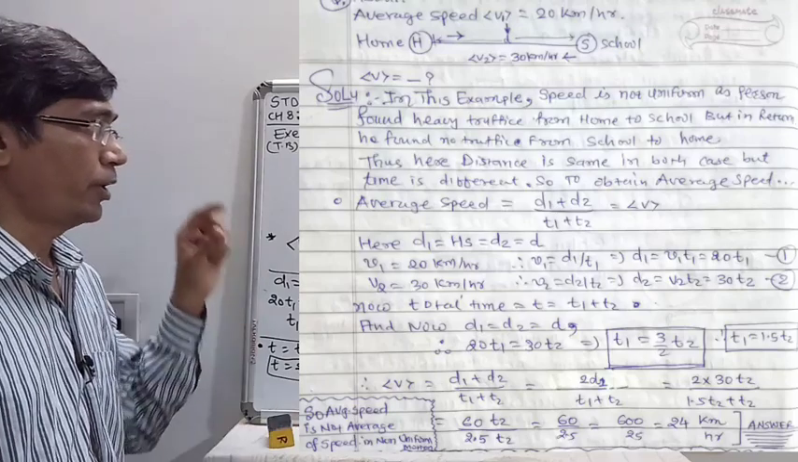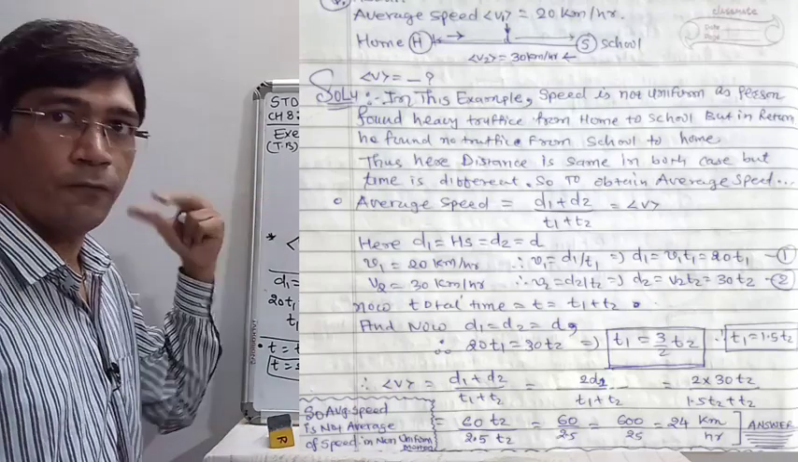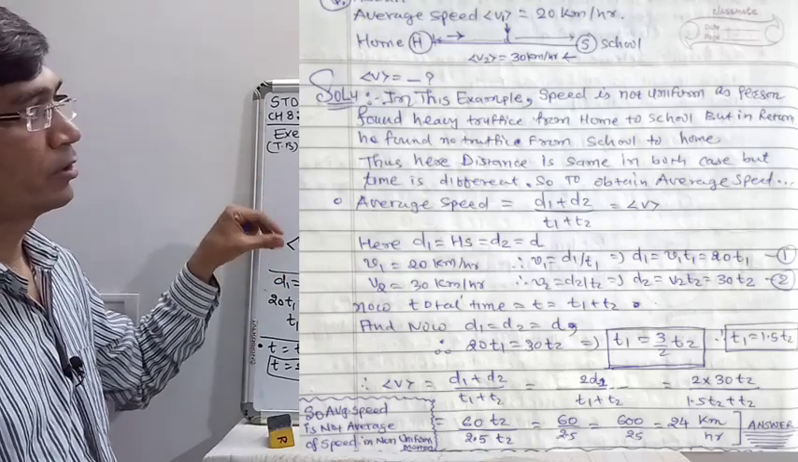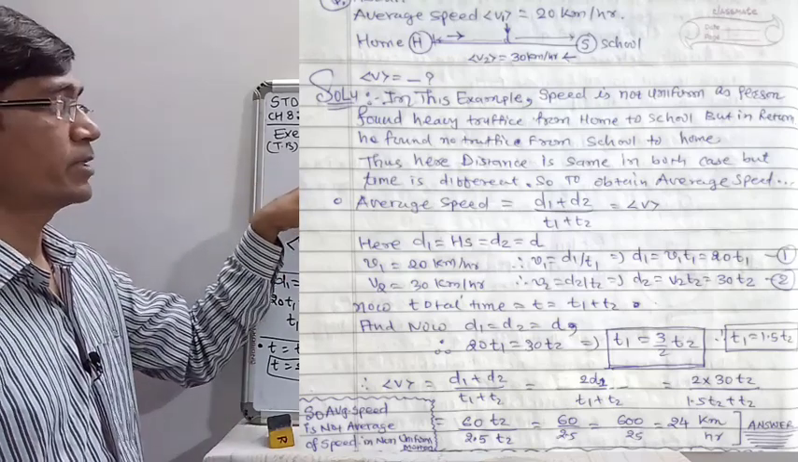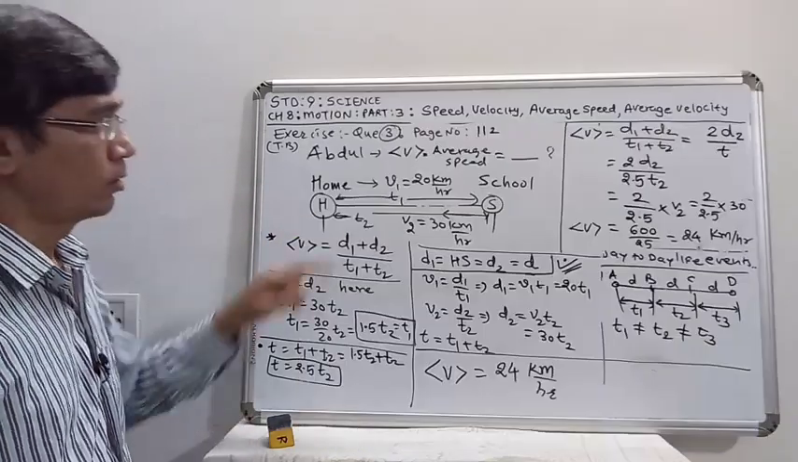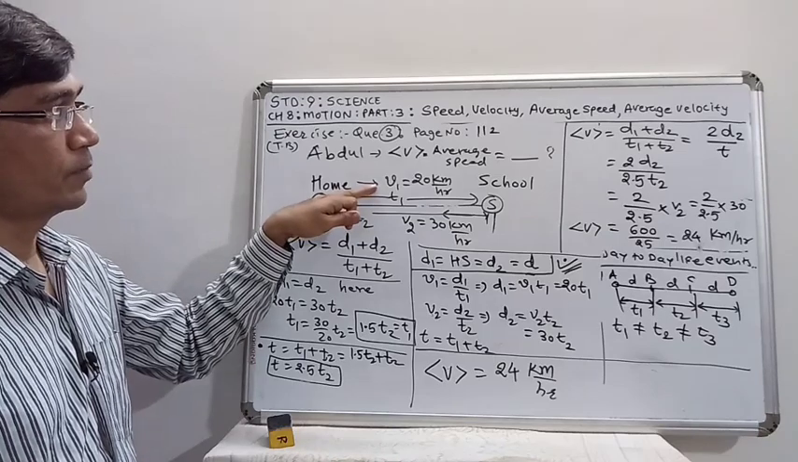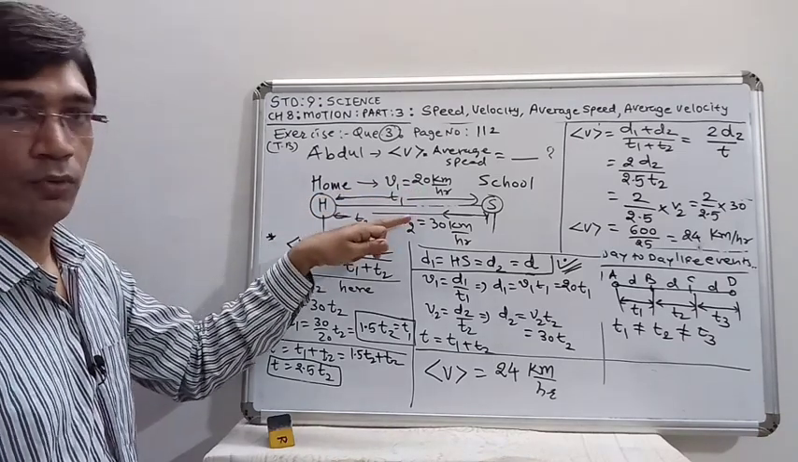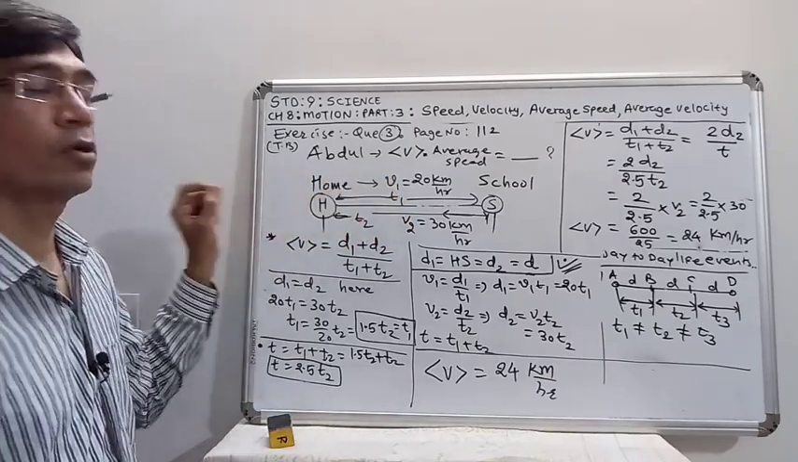If you take it as a uniform motion, which is wrong, but if you consider it as a uniform motion, and if you take the average speed as V1 plus V2 upon 2, then your answer will be wrong. In that case, average V becomes V1 plus V2 by 2, that is 20 plus 30 by 2, 50 by 2, and it is 25 kilometer per hour.